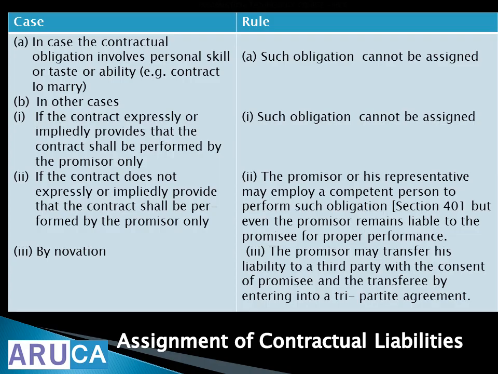In case the contractual obligation involves personal skill or taste or ability, contract to marry, you cannot assign. In other cases, if the contract expressly or impliedly provides that the contract shall be performed by the promisor only, you cannot assign. If the contract doesn't expressly or impliedly provide that the contract shall be performed by the promisor only, the promisor or his representative may employ a competent person to perform such obligation, but even then the promisor remains liable to the promisee for proper performance. Even if you hand over to somebody else, you are liable, promisor is liable.